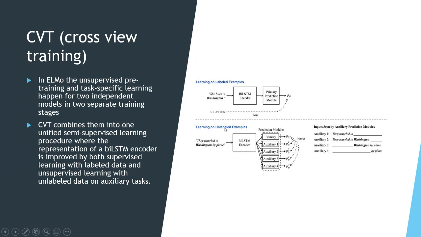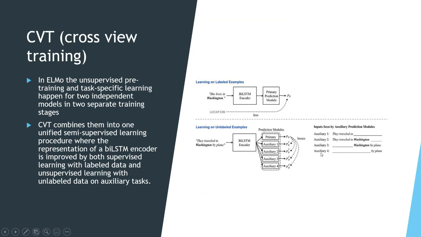This is an unlabeled example: "They traveled to Washington by plane." Again, it has an LSTM encoder and it has something called primary and auxiliary prediction modules. The primary prediction module is only unidirectional. The auxiliary prediction modules work on different parts of the sentence, not the sentence as a whole. So, for example, auxiliary 1 would work on "they travel to Washington," then auxiliary 2 would be "they travel to Washington by something."